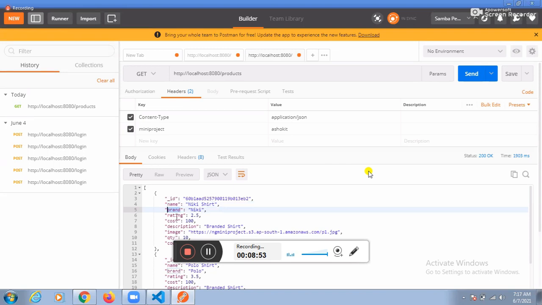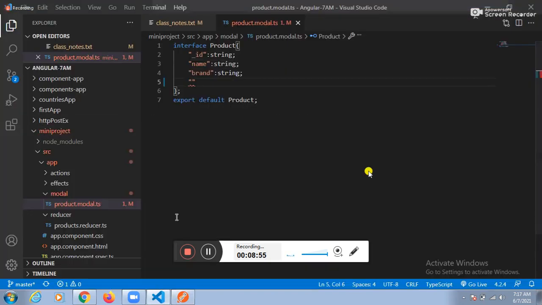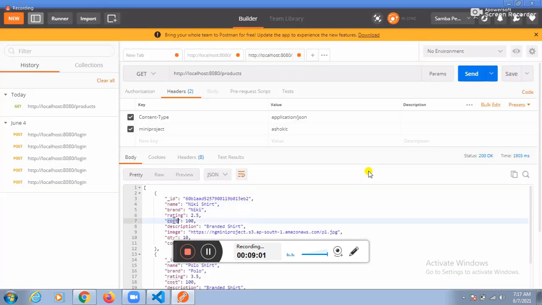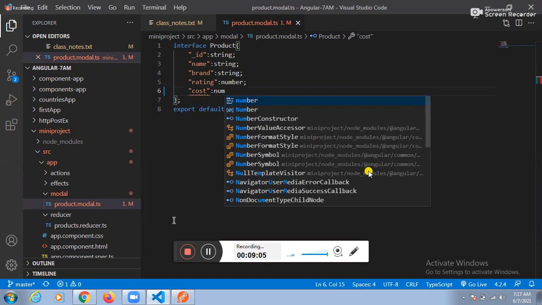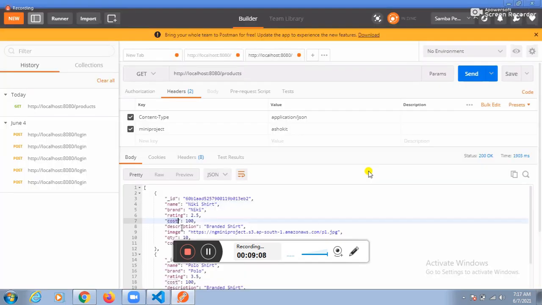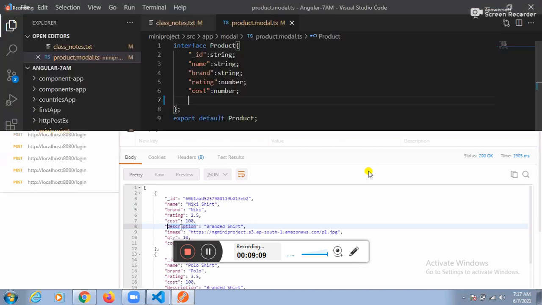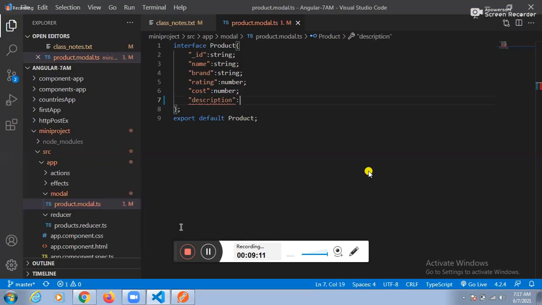What is the next field? Rating. What is the data type? Number. Another field? Cost. What is the data type? Number. What is the next one? Description. What is the data type? String.